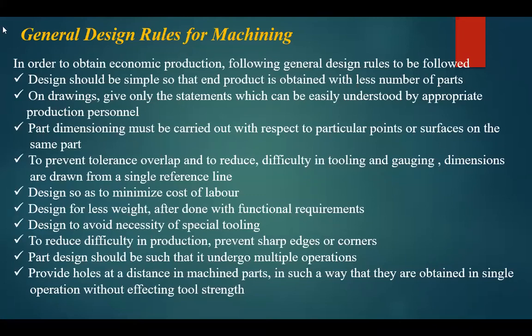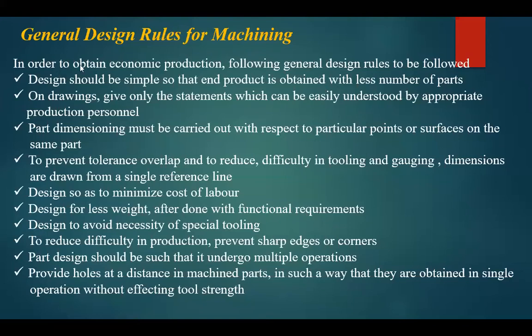The first one is: design should be simple so that the end product is obtained with a smaller number of parts. Clear, because when you want to make intricate or complex shapes, if the design is very complicated, you can't complete the product within the given time, and we can't get an accurate product either. Whatever you want to make must be simple, but in that simplest product, everything must be available. So design should be simple so that the end product is obtained with fewer parts.